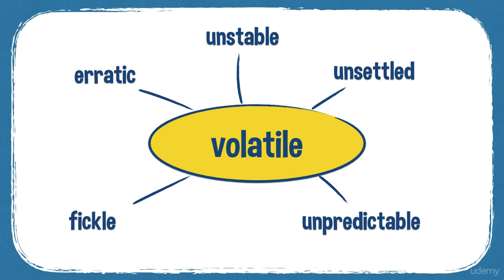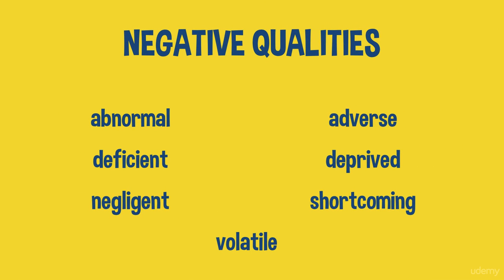Erratic. So there are your 7 words for negative qualities, for talking about negative things: abnormal, adverse, deficient, deprived, negligent, shortcoming, and volatile.